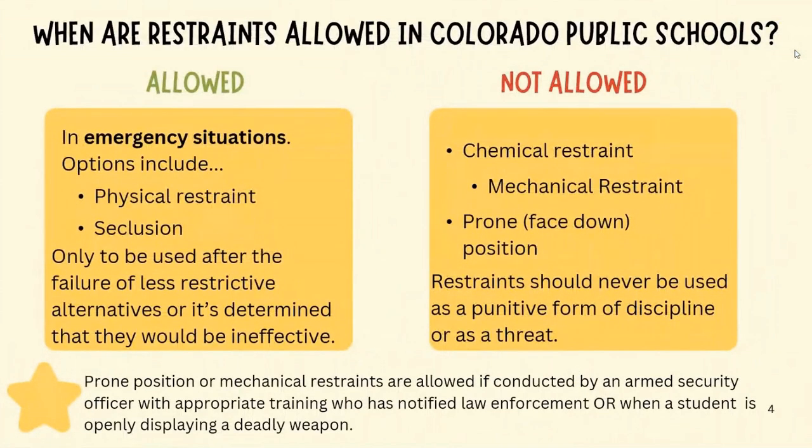When are restraints allowed in Colorado public schools? They are allowed in emergency situations only, and options include physical restraint and seclusion, and they are only to be used after the failure of less restrictive alternatives or if it's determined that those alternatives would be ineffective. They are not allowed as a chemical restraint or a mechanical restraint or prone position, a face down restraint. Restraints should never be used as a punitive form of discipline or as a threat.